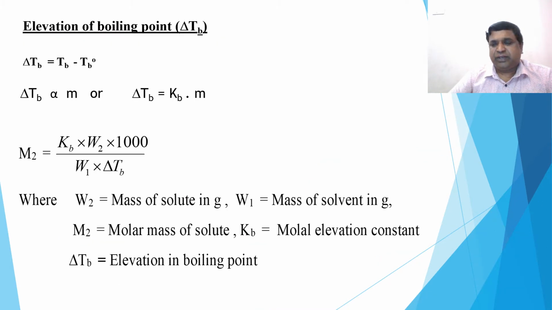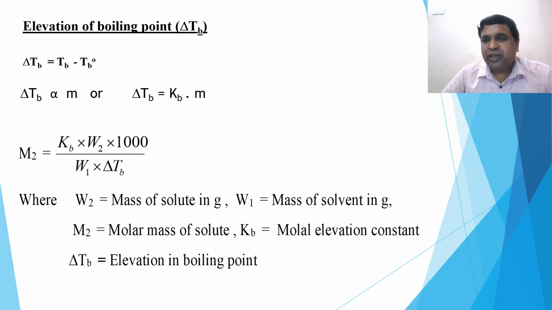Let us move on to the second one, elevation in boiling point. What is elevation in boiling point? Increasing boiling point. When? When a non-volatile solute is added to a solvent, its boiling point increases. For example, when a non-volatile solute like NaCl is added to water, the boiling point of water increases. It will not boil at 100, it boils at more than 100. That depends on how much you are adding. The more non-volatile solute you add, the higher the boiling point.